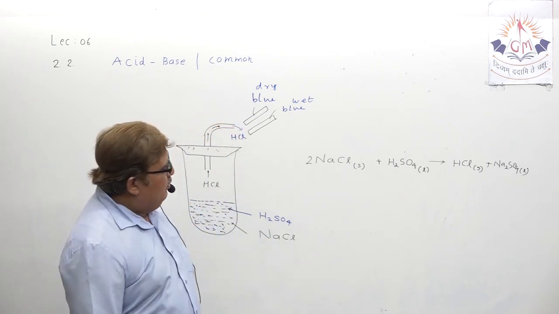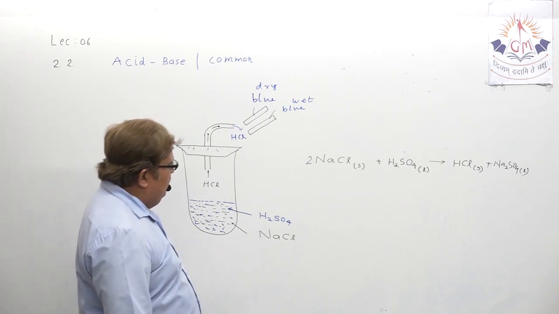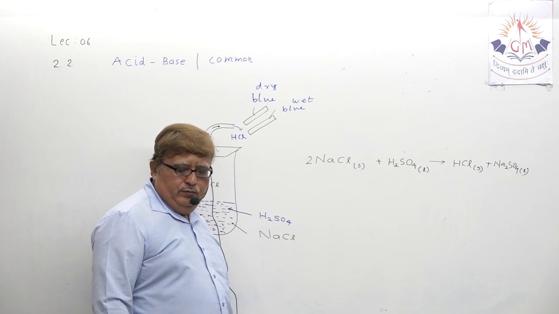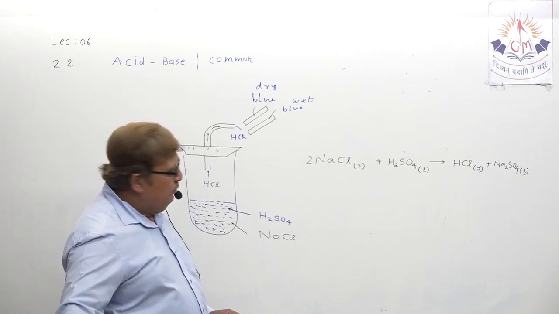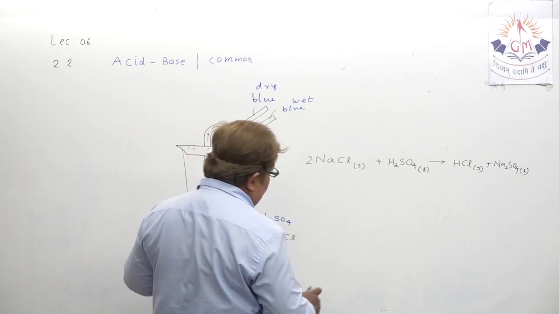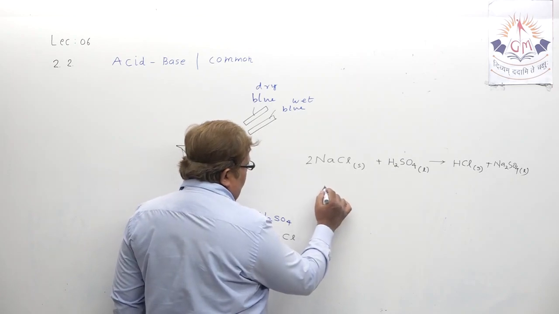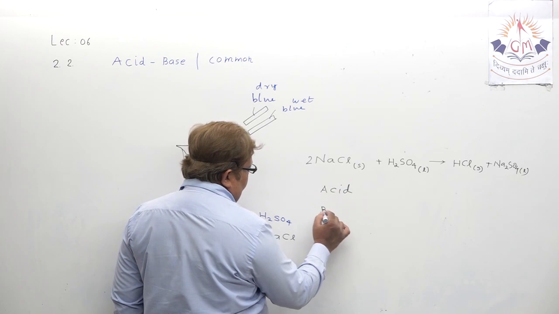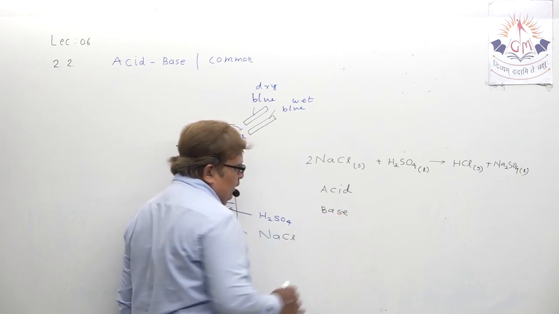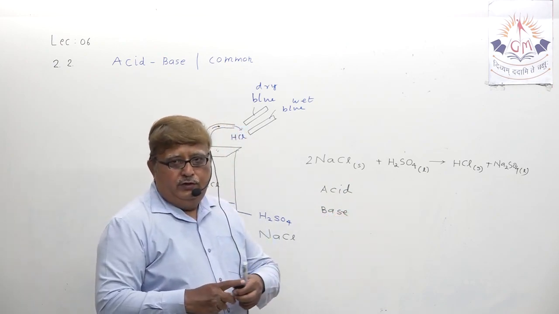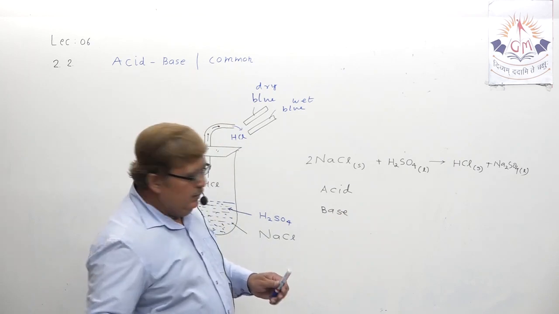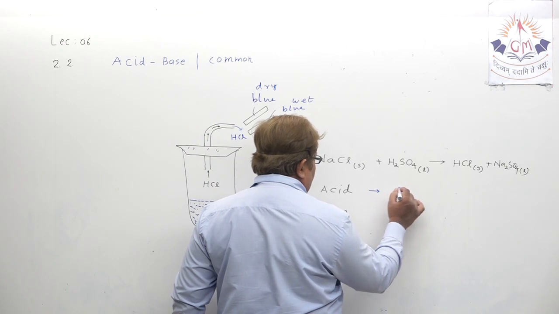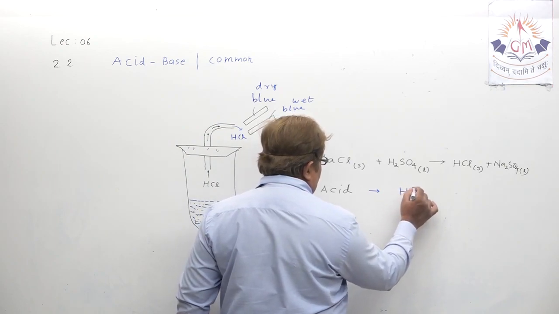Now one more thing, my dear student, which I want to share with you, that has been confirmed: for acid, and for base, which ion is common? Whenever in dilution form, can you tell me the name of the ion?